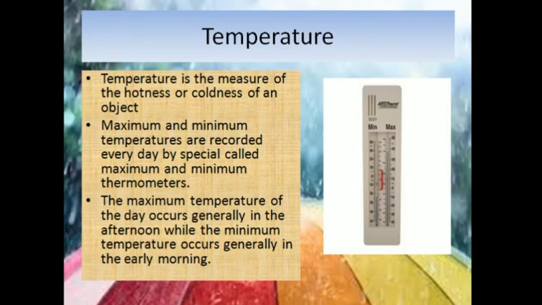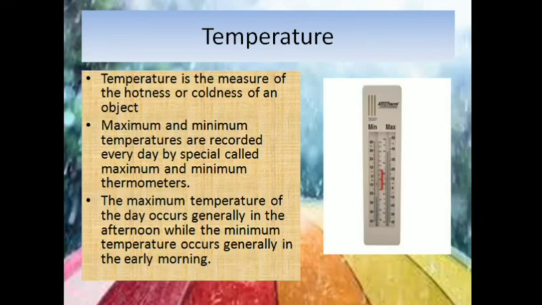First, temperature. Temperature is the measure of hotness or coldness of an object. Now the temperature in case of weather is measured as the maximum temperature and the minimum temperature. So there is a special type of thermometer, as you can see here, which measures the maximum and the minimum temperature during the day. The maximum temperature of the day occurs generally in the afternoon, while the minimum temperature occurs generally in the early morning.